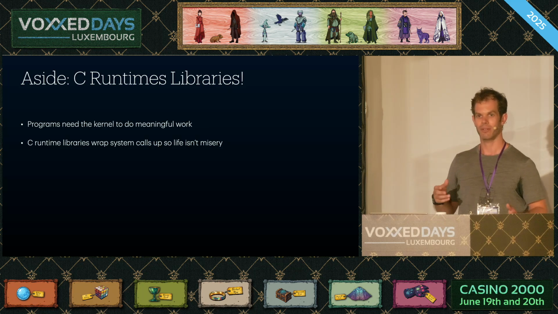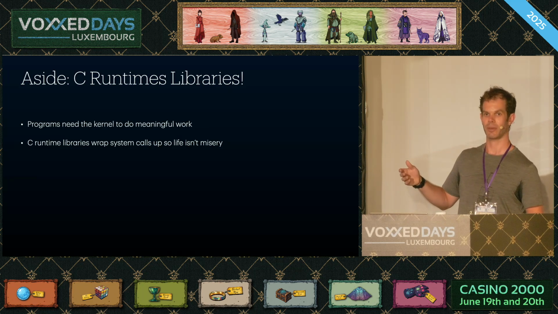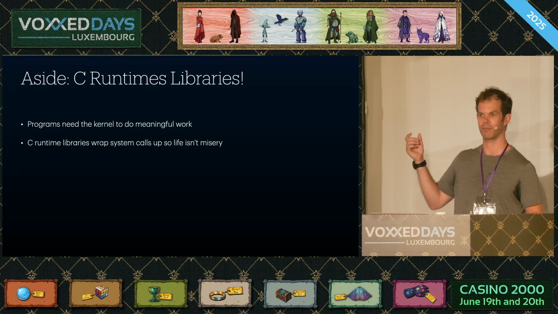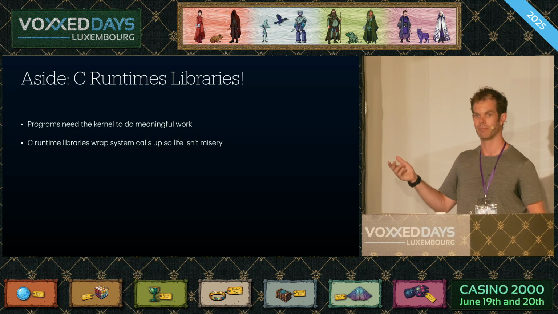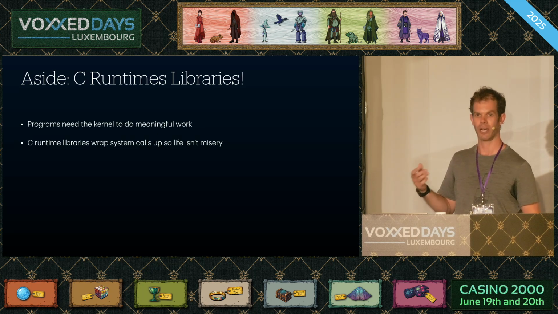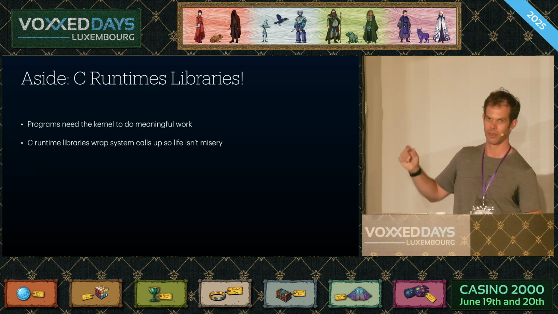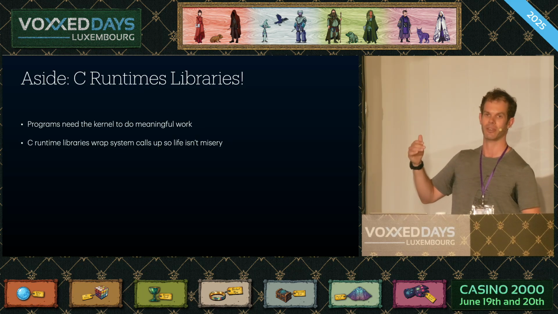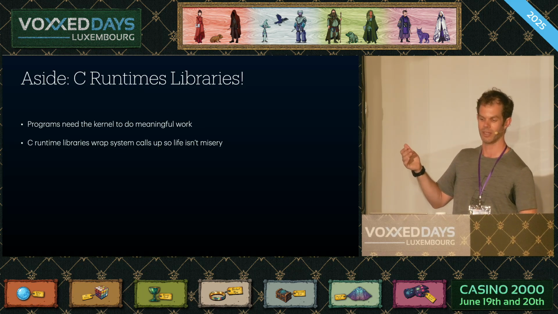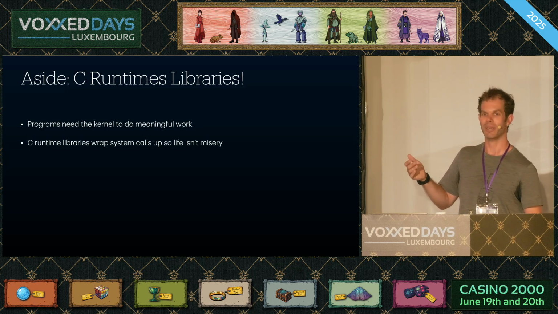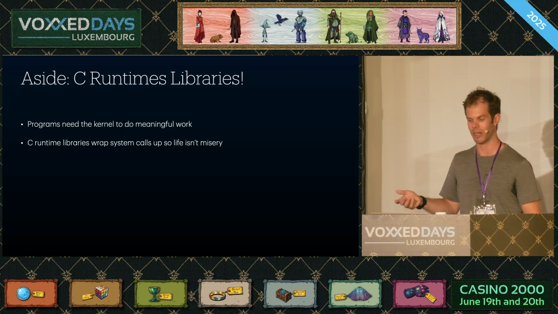And the way that kernel calls work, in Linux at least, is you put a bunch of magic numbers into a CPU register, like maybe if you write 12 to EAX and put a string buffer in EBX, it means print to the screen. I have no idea. And then you fire a soft interrupt, which kicks the CPU into kernel mode, which then reads the magic numbers out and decides what you want to do. This is not very ergonomic if you're a programmer. So we have C runtime libraries to do this.